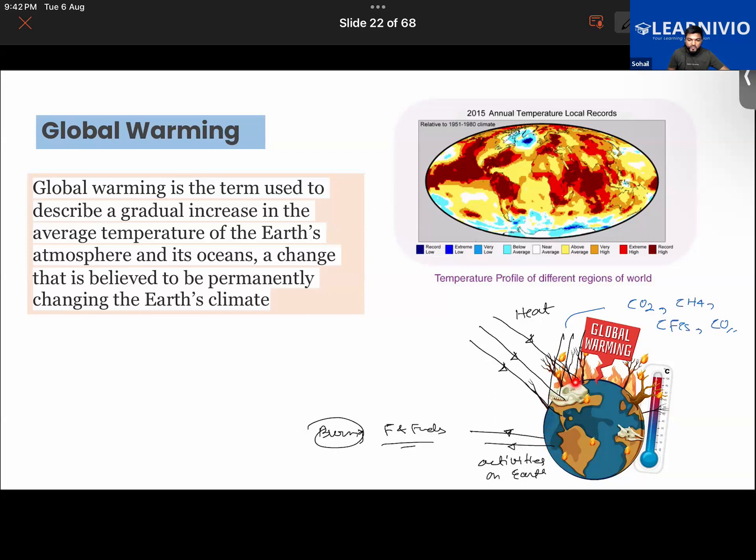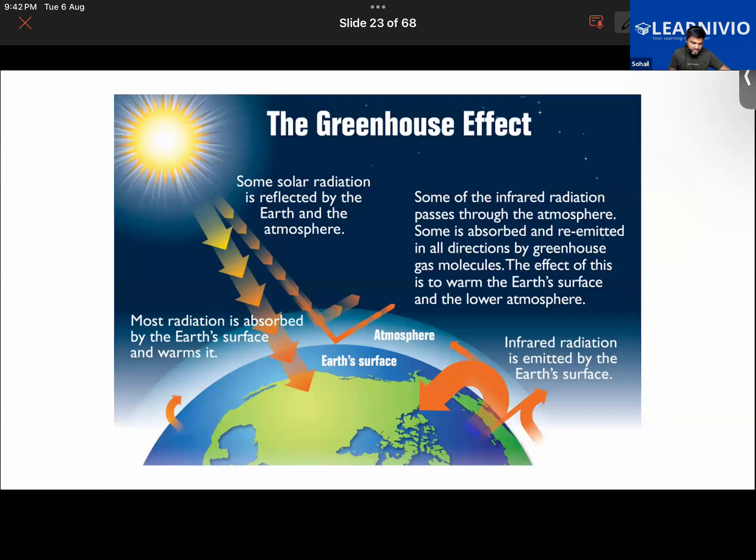That will lead to forest fires, that will lead to heat stroke, people would be dying. So that is one of the problems, and that is what global warming is. It is the term used to describe a gradual increase in the average temperature of the surface of the earth, the atmosphere and the water bodies. In the long term, it is said to have changed the climate of the earth. Year after year, we observe change in the climate. So that is the greenhouse effect.